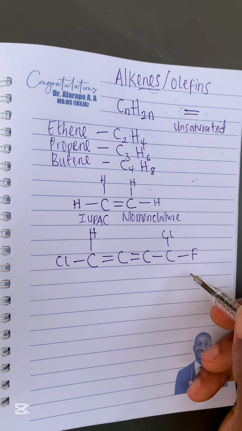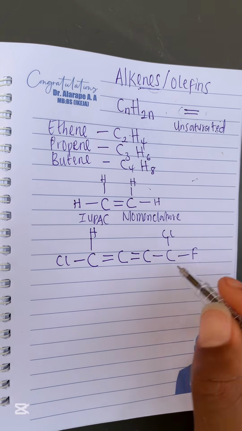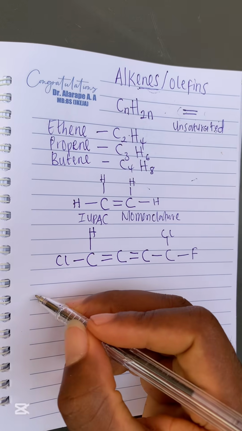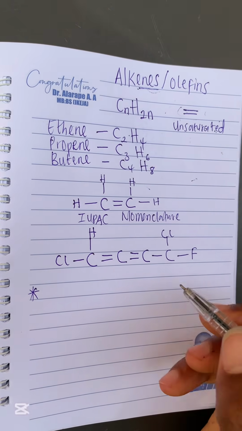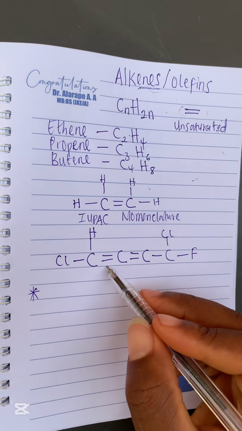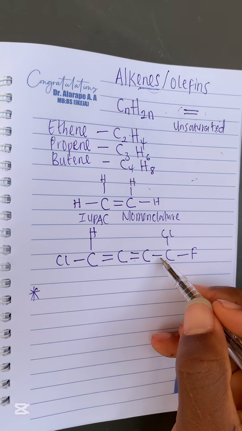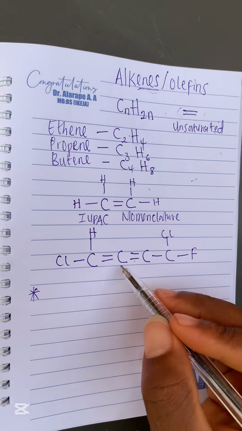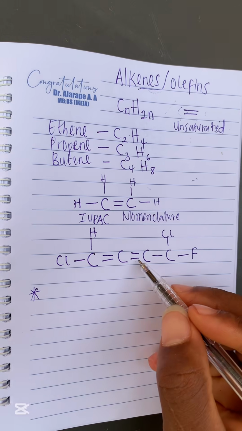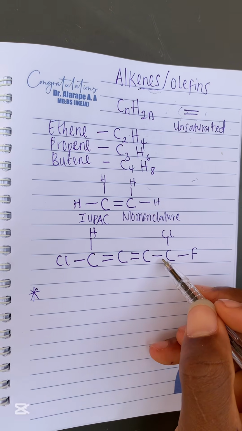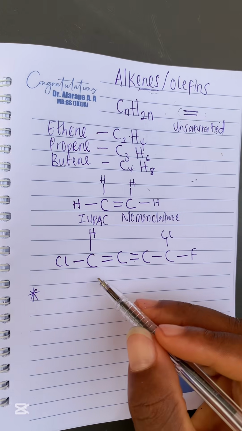So now, if you want to name an alkene, it is still the same steps. You need to first know the functional group. The functional group for this alkene is the double bond. If you see the double bond, you see that it also has a single bond, right? But the priority of the double bond overshadows the priority of the single bond. Hope you are getting me. So this is an alkene member.